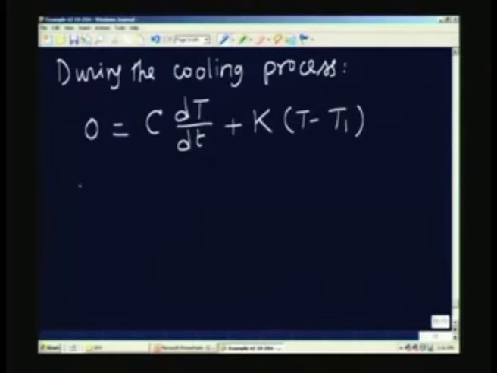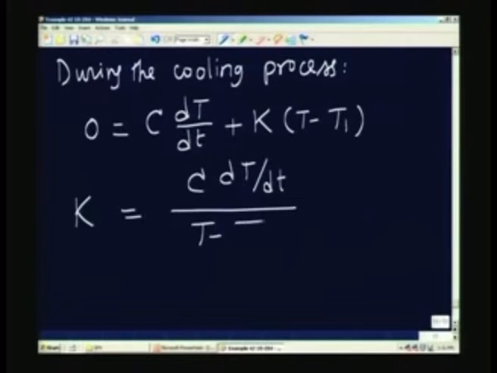So, I can rewrite it in the form K equal to minus C dT/dt divided by T minus T1.